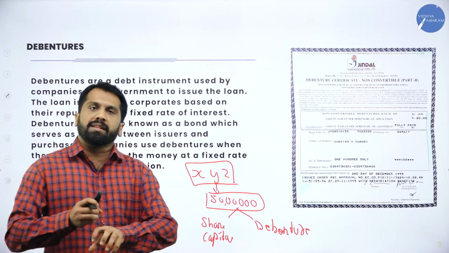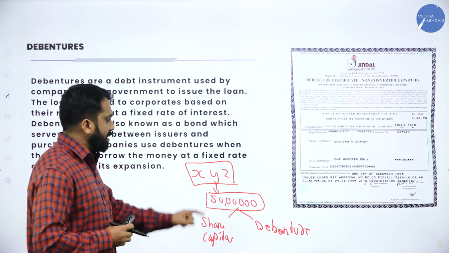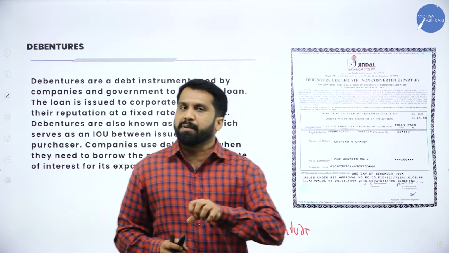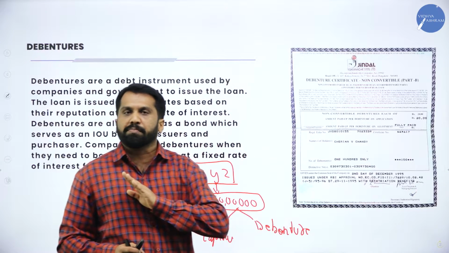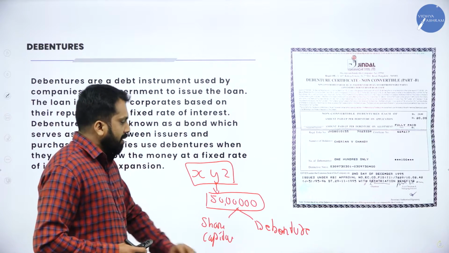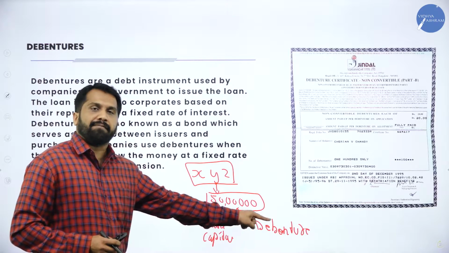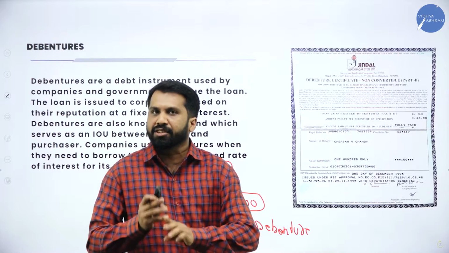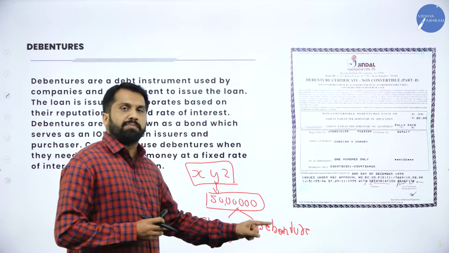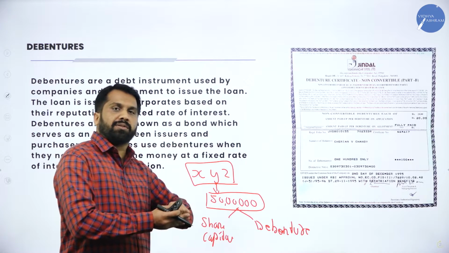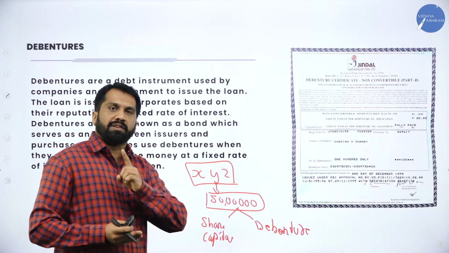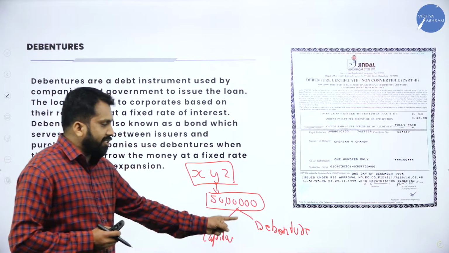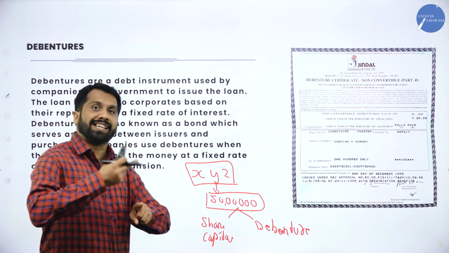Now, company doesn't want the outsiders has to be owner of the company, then they can go for second option. They can collect money from the public just like loan. Now, whatever amount collected, example, they have collected 50 lakhs from the public, they will not become owners. Whatever 50 lakh collected from them, every month company has to pay interest. Now, company earns profit, that is left to company only. The profit will not be distributed to debenture holders. Why? Because debenture holders are outsiders.